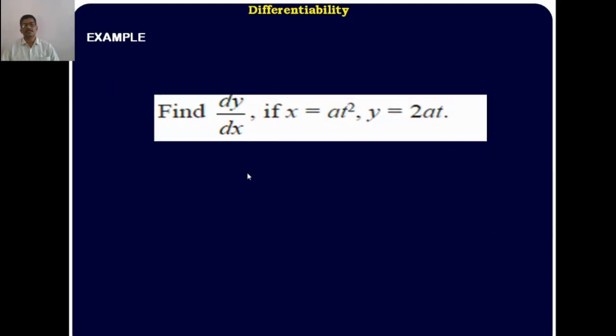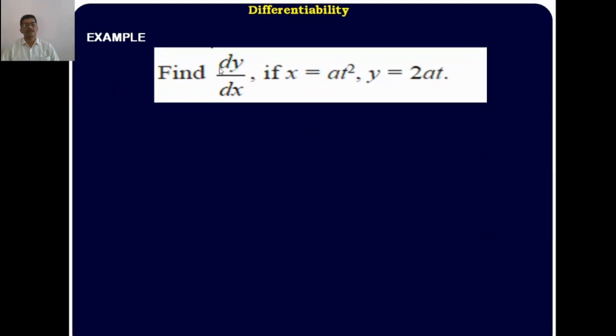Carefully differentiating. One more: find dy/dx if x is equal to at square and y is equal to 2at. Here also, carefully observe these equations. x is equal to at square, so x is represented by the variable t, and y is equal to 2at, so y is also represented by the variable t. Therefore, x and y are represented by the third variable t. Therefore, the given functions are in parametric form.